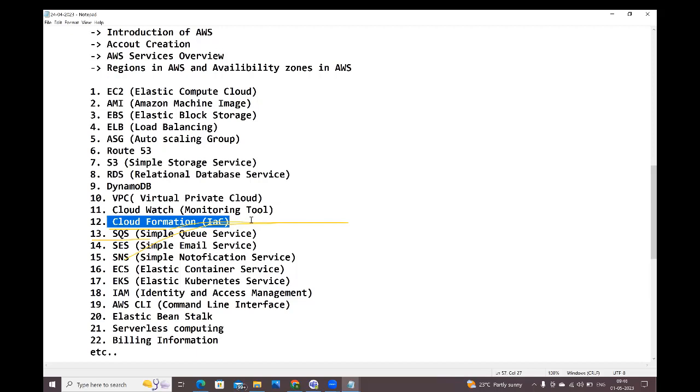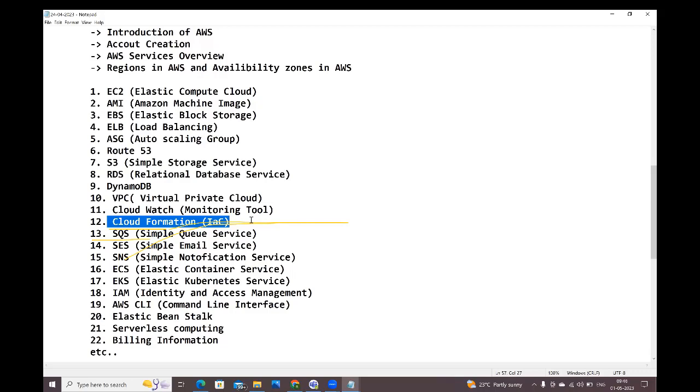We need to write the code. To create the infrastructure, we need to write our code, guys. With that code also, we can create the infrastructure. See here, as IAC, as infrastructure as code, we have two things available, guys. Either you need to go for Terraform or you need to go for CloudFormation.